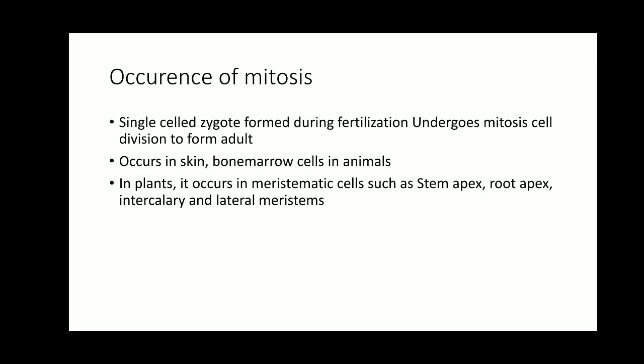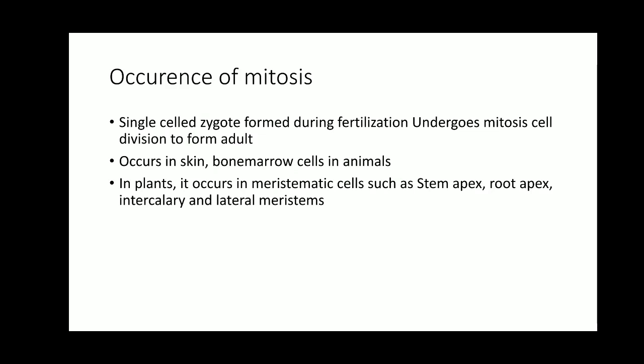Yes or no? So this single zygote undergoes repeated mitosis and cell differentiation to form the adult person or an adult individual, right? So it occurs in the human body or in the case of mammals from the zygotic stage, and it occurs in skin cells, bone marrow cells, in animal cells.